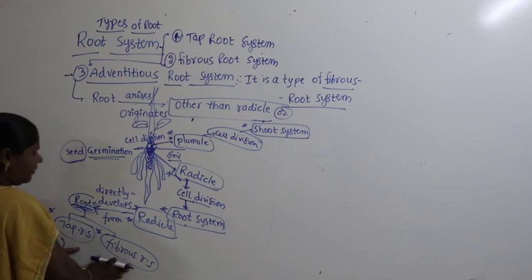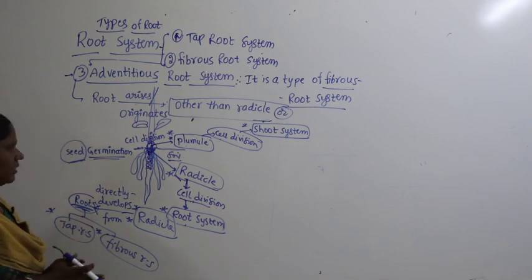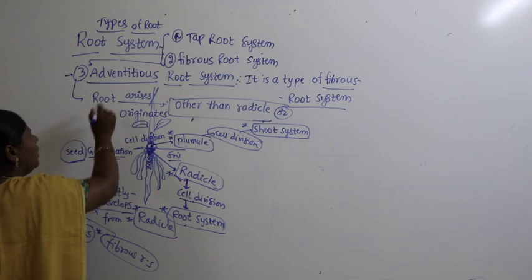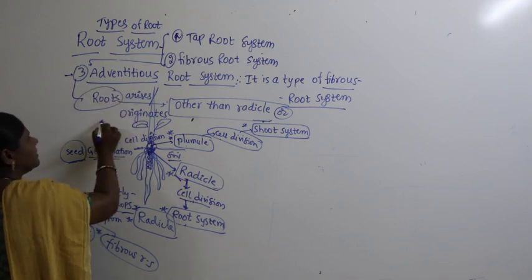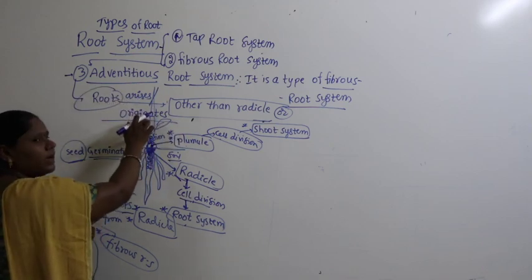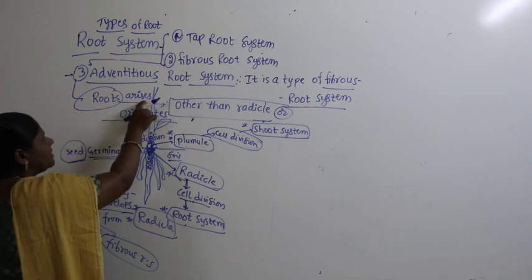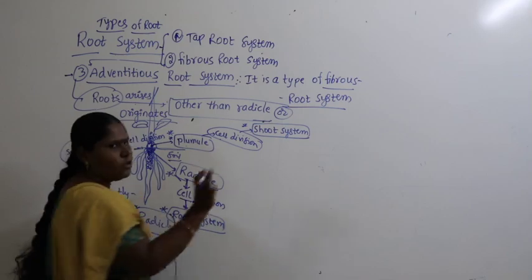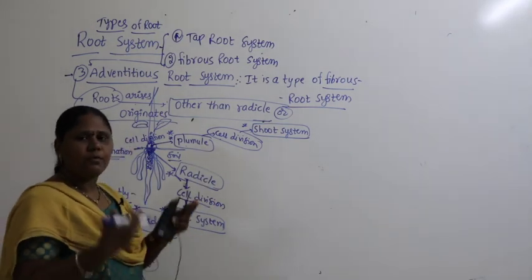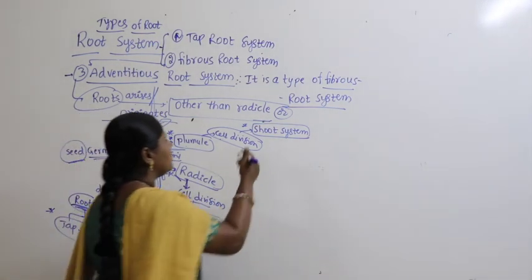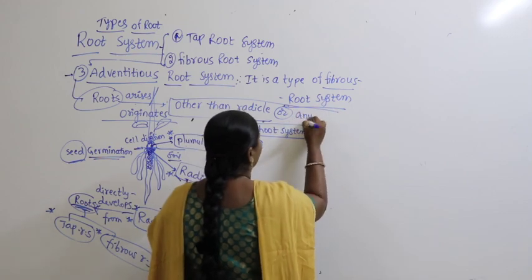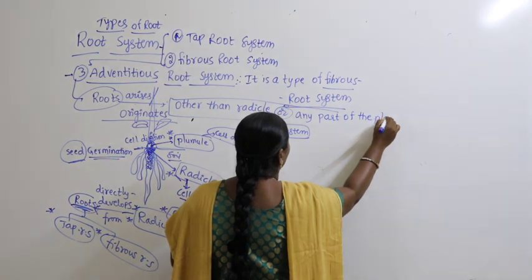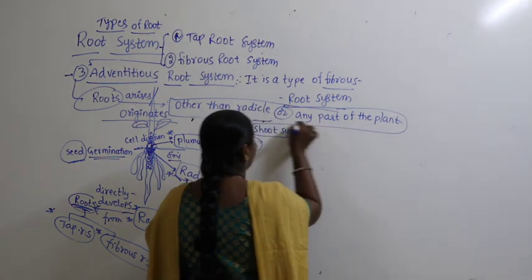That's why we take tap and fibrous as the basic types of roots. Then what is the third one here? Let's come back to the third one. Here, roots arise or originate, again I repeat, other than radicle, not from radicle. Then from where do they arise? They arise from any part of the plant, any part of the plant other than radicle.